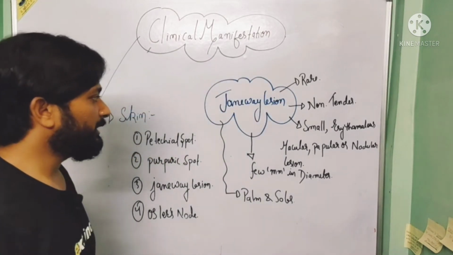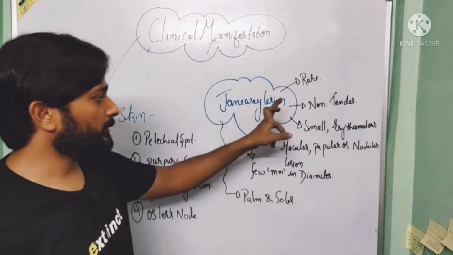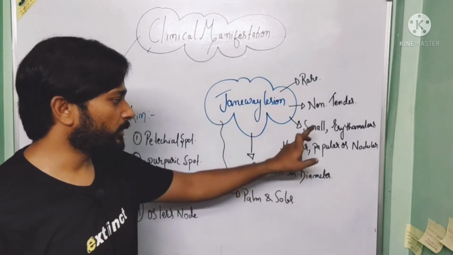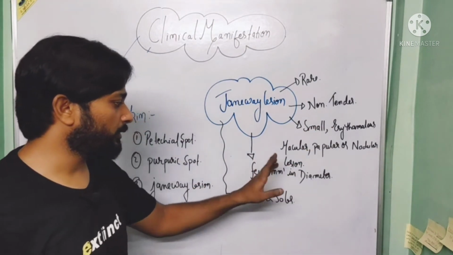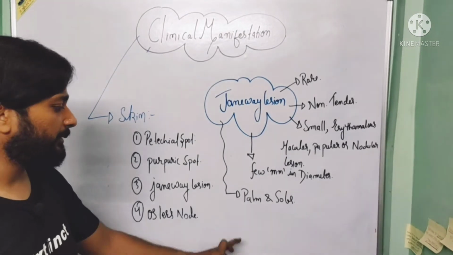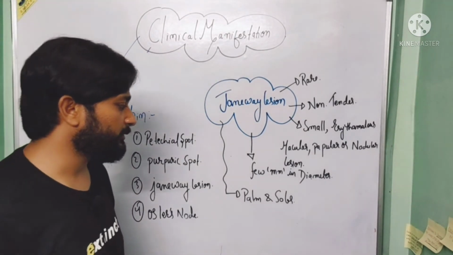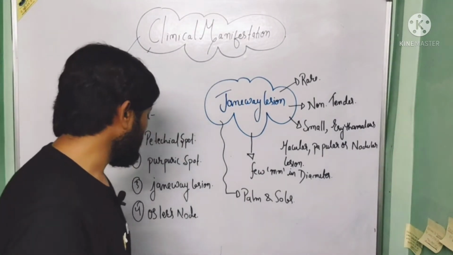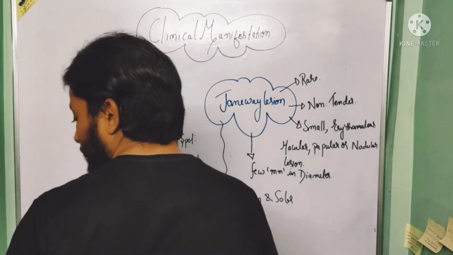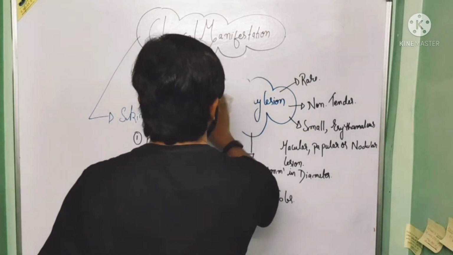So this is all about the Janeway lesion. Janeway lesion is a rare type of lesion. It is a non-tender, small erythematous, macular, papular or nodular lesion. It is few millimeter in diameter and it is basically seen on palm and soles. Now after that, next is the Osler's node. So let's talk about Osler's node.